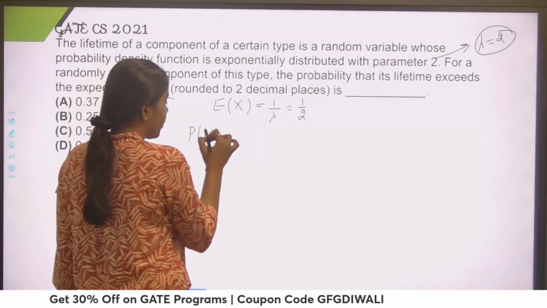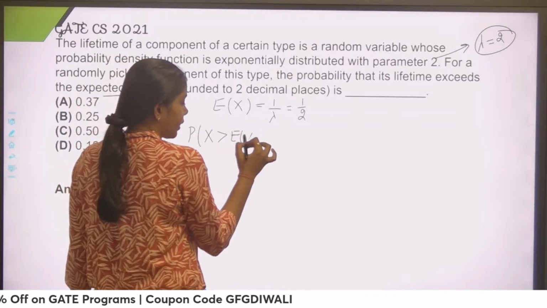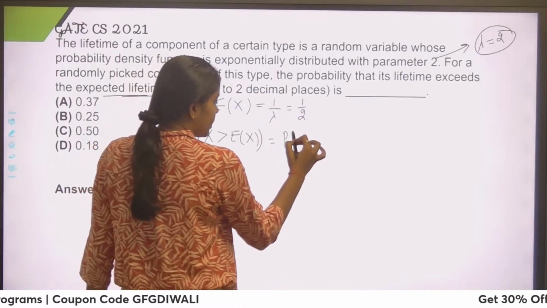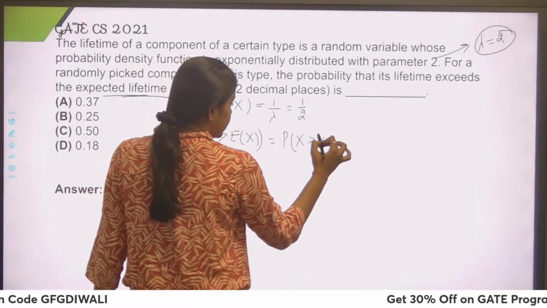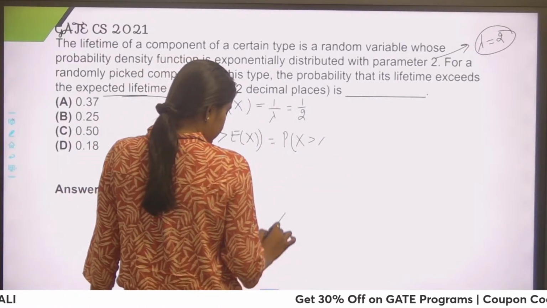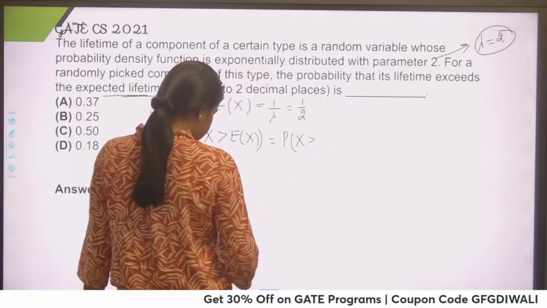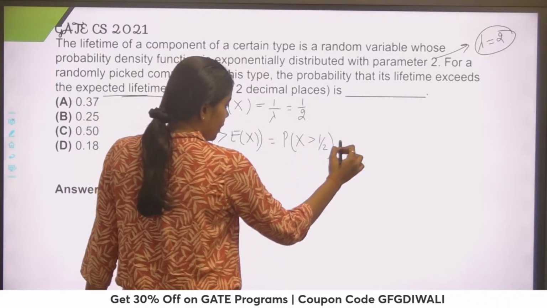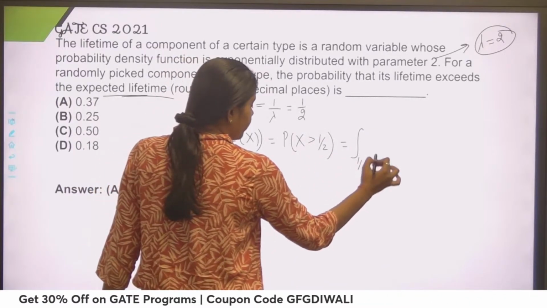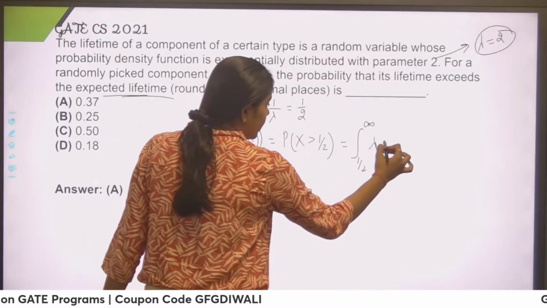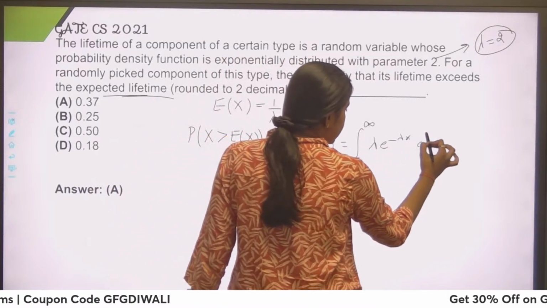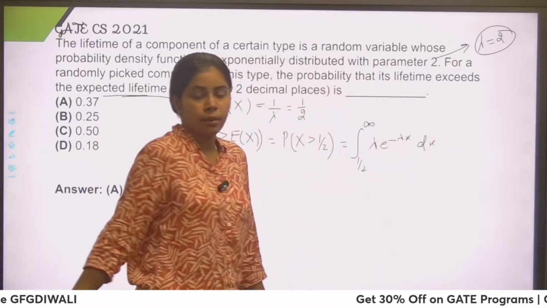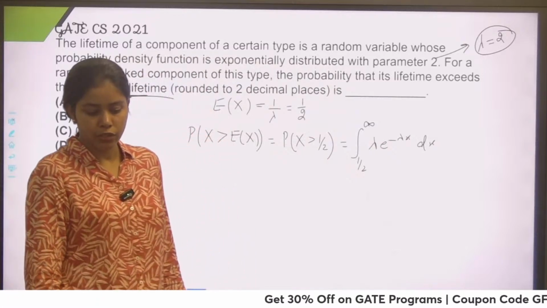So they are asking probability x is greater than expectation of x. That means they are asking probability x is greater than 1 by 2. So it goes from 1 by 2 to infinity, lambda e to the power minus lambda x dx. This is the probability density function for the exponential distribution.